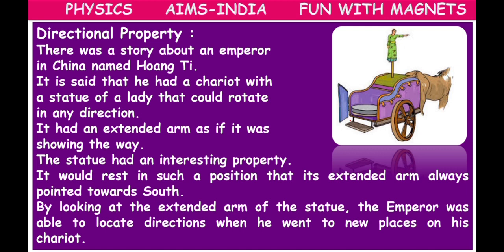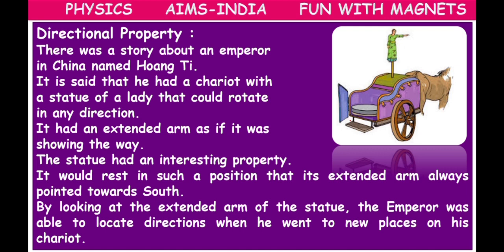This statue had an interesting property. Wherever you go, in whatever direction you go, the extended arm of the statue always pointed towards the south direction.